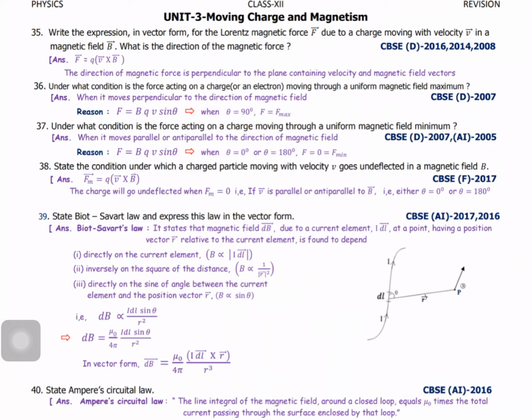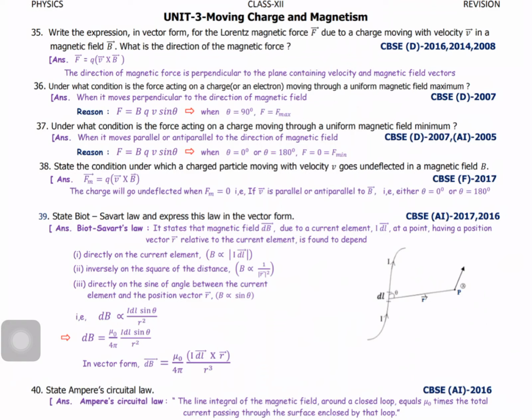But in the Ampere circuital law, suppose you imagine the straight conductor is bent and you form a loop. For this case, what is the magnetic field? What is the magnetic field produced by the circular loop? Current carrying circular loop.